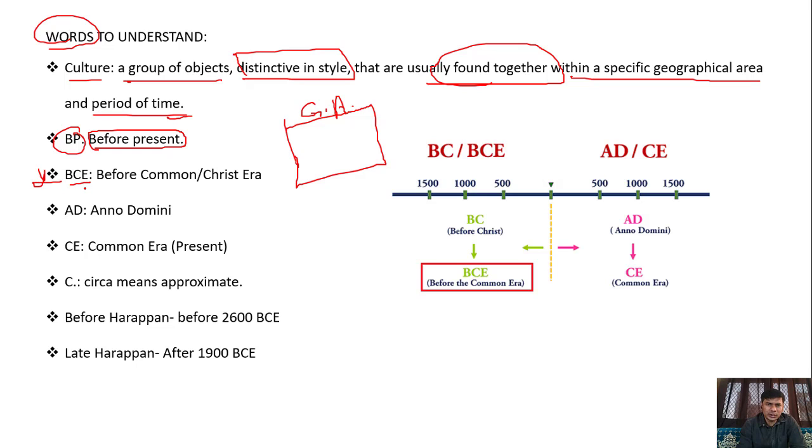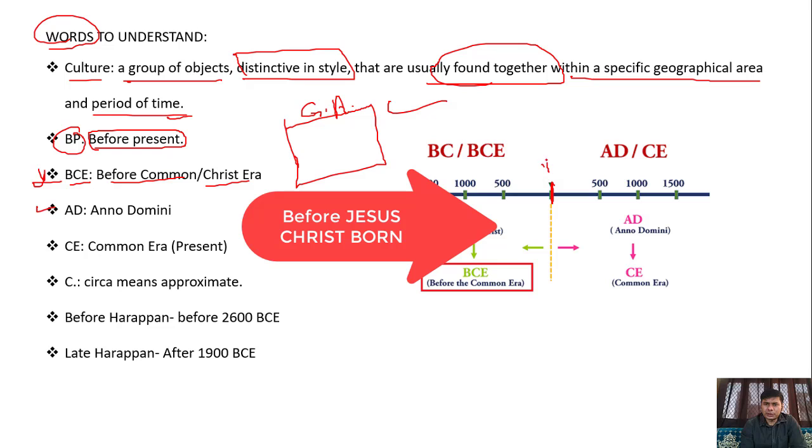This is a very important keyword which will be faced in the complete book also and AD also. BCE means before common era, or we can say before Christ era. What is the meaning of this? This can be understood with this figure. Suppose that this is the period. This is the period when Isa Masihi, or we can say God Christ, born.